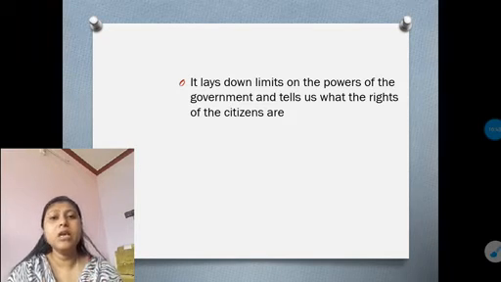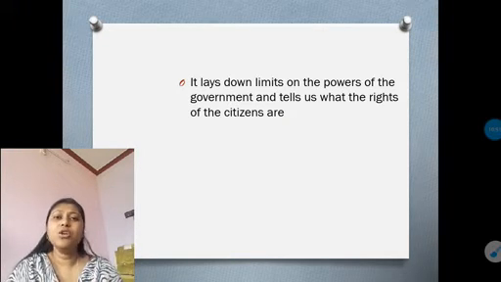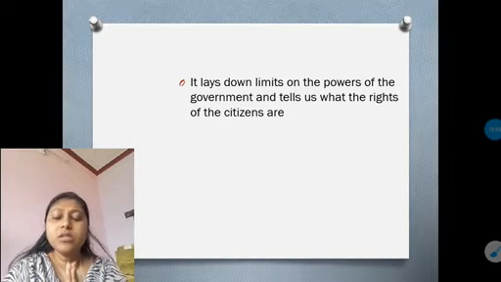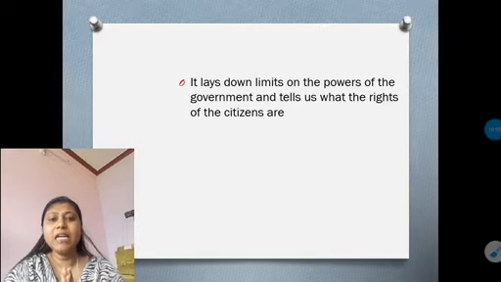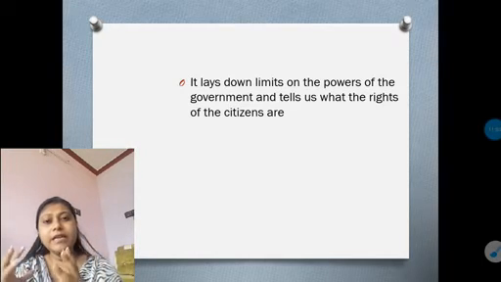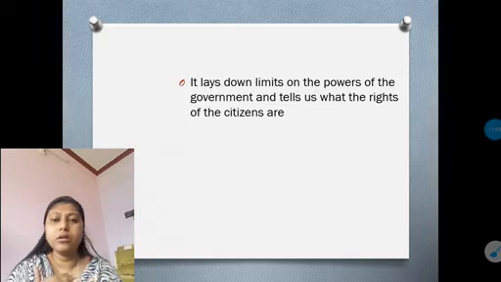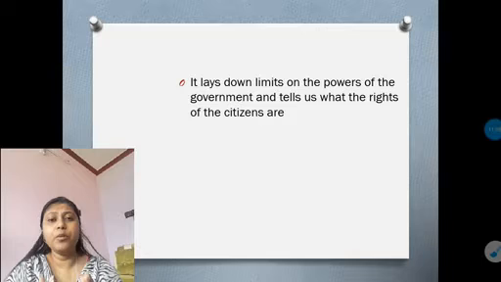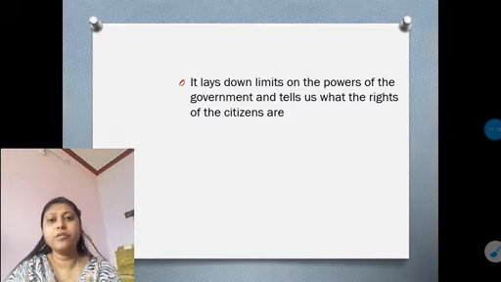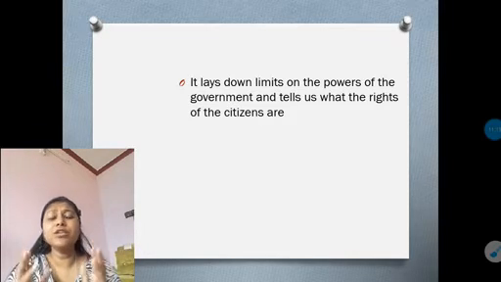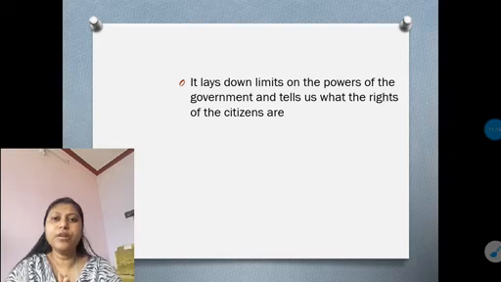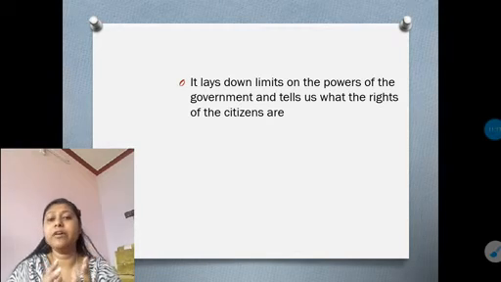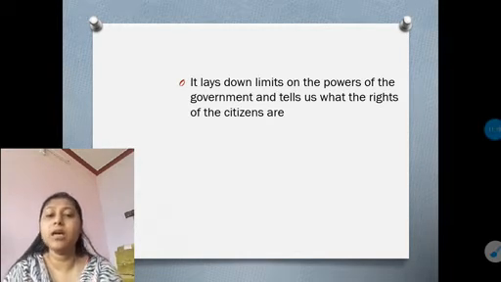That's not allowed, because it is in the constitution that the government should not misuse its power by taking away the rights of the citizens. So as the government needs the constitution to govern the citizens, similarly it is also very important to set up the limitations of the government, so that the government will not misuse its power by taking away all the rights given to the citizens by the constitution.